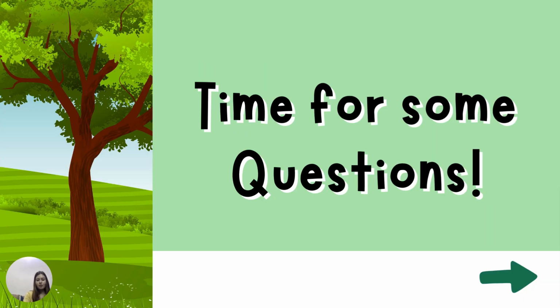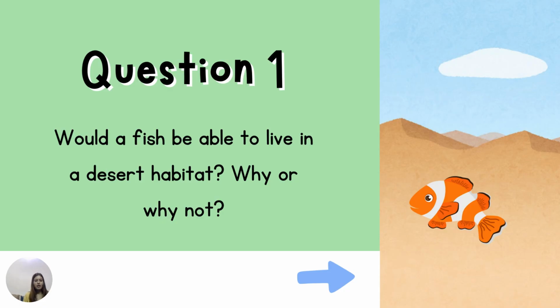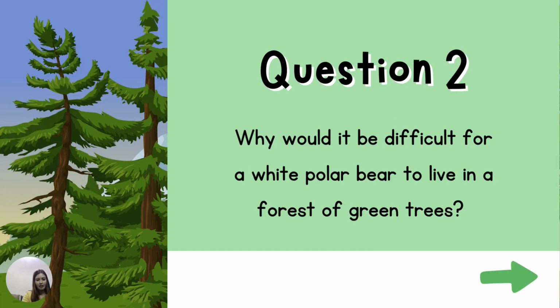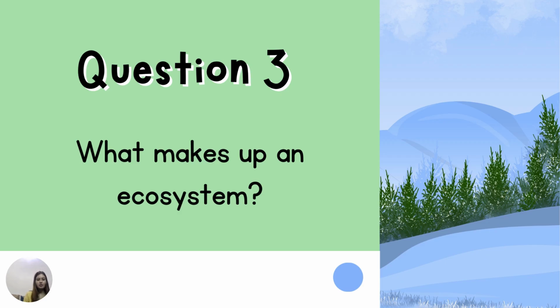So it's time for questions. Question number one, would a fish be able to live in a desert habitat? Why or why not? Question number two, why would it be difficult for a white polar bear to live in a forest of green trees? Why does a polar bear find it difficult to live in a green forest? Question number three, what makes up an ecosystem? So here are three different questions.